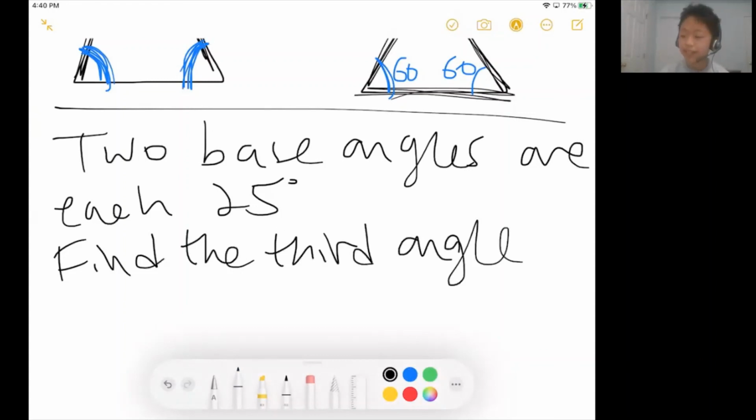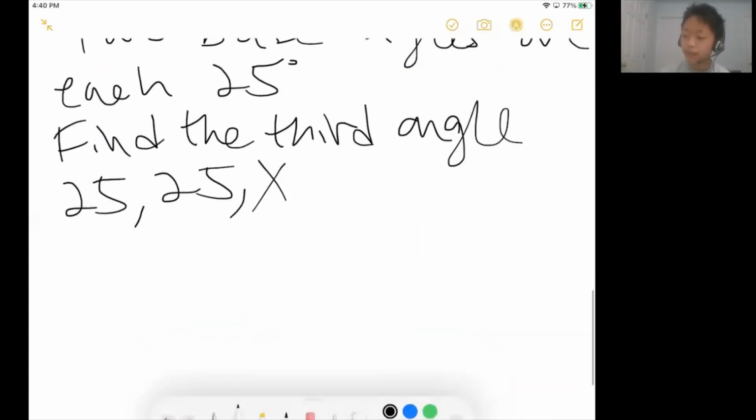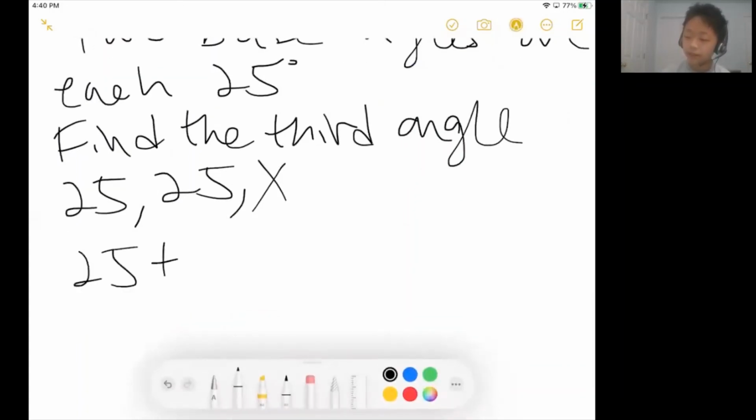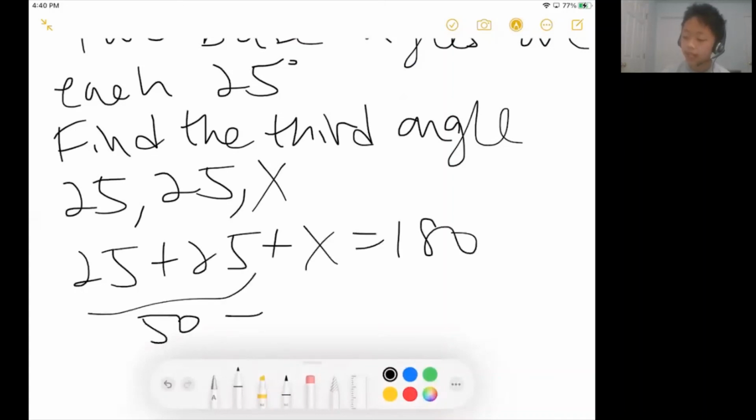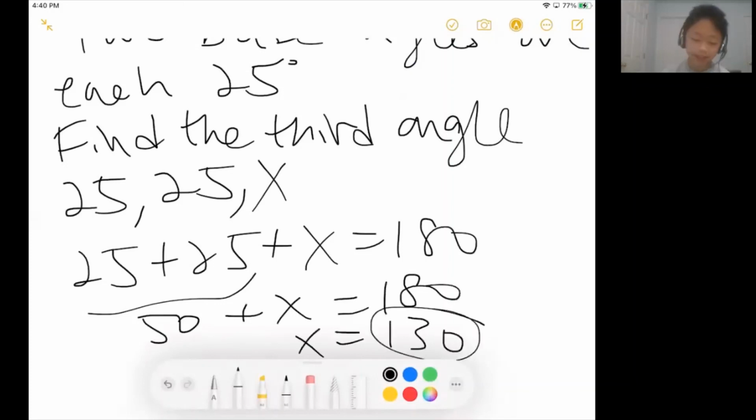How you just basically do it is you know that two of the angles are 25 degrees each. So if the last angle is x, let's say, then we know the sum of the angles in the triangle must be 180, right? So 25 plus 25 plus x has to equal 180. So this is 50 plus x has to equal 180. So x is 130. So that's how you would do the question.